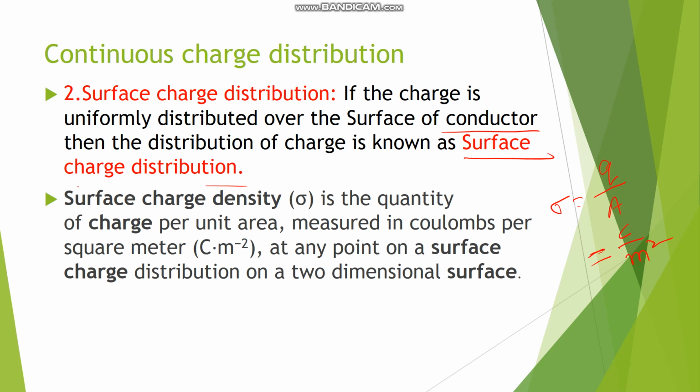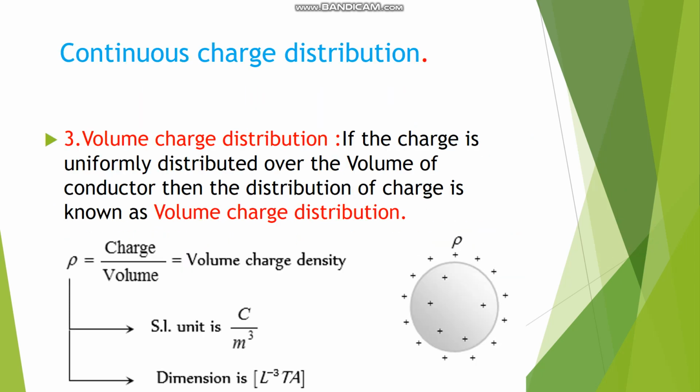Now the next one is volume charge distribution. If the charge is uniformly distributed over the volume of a conductor, then the distribution is known as volume charge distribution. If we see the volume charge density, it is charge per unit volume. The SI unit of volume charge density is coulomb per meter cube, and the dimensional formula is L to the power minus 3 TA.